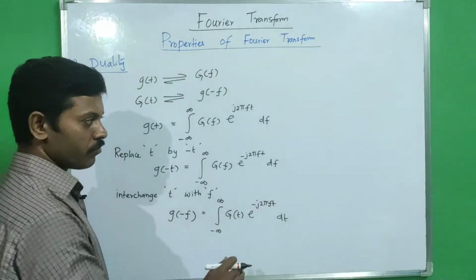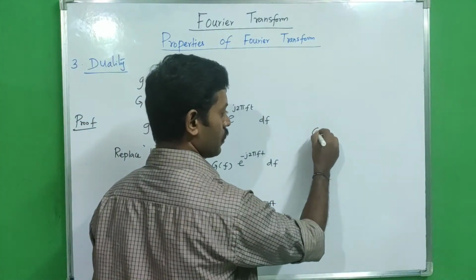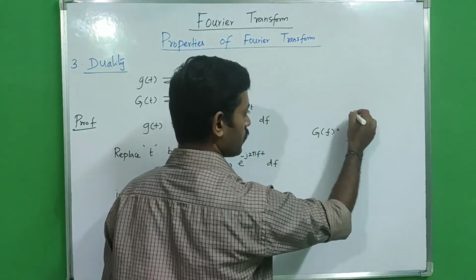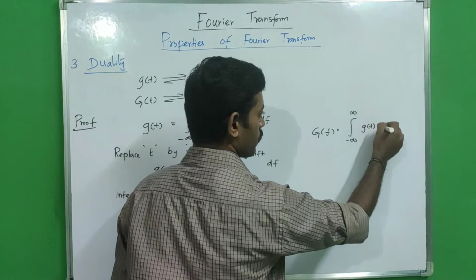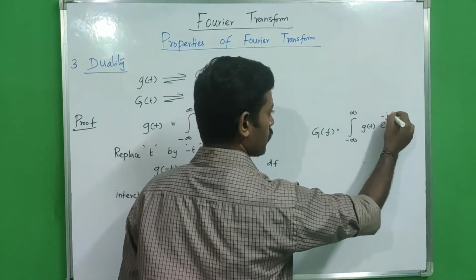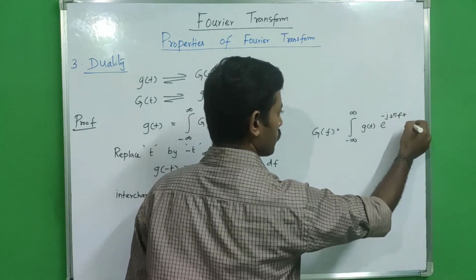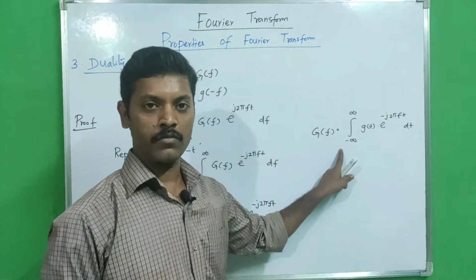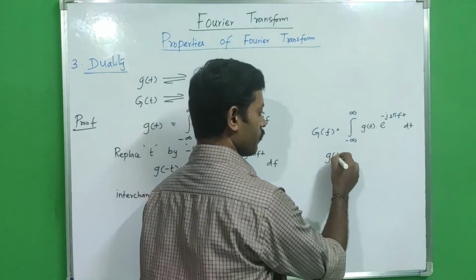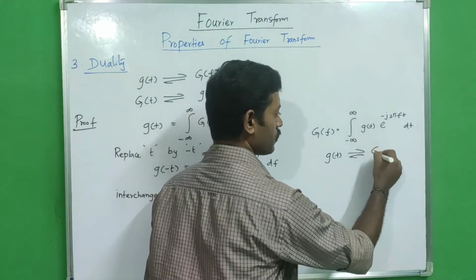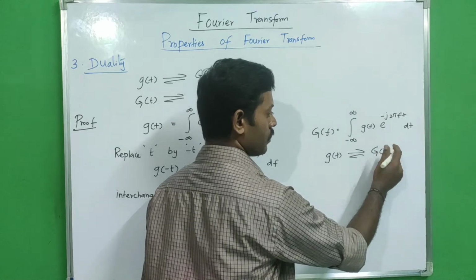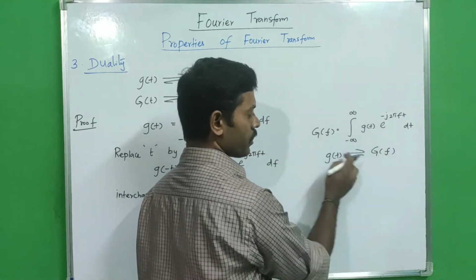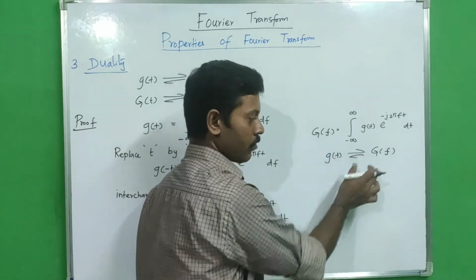Just compare this equation with the Fourier transform equation. We know that according to the Fourier transform, G of f equals integration minus infinity to plus infinity of g of t exponential of minus j 2 pi f t dt. So we can write that g of t has a Fourier transform pair with G of f.